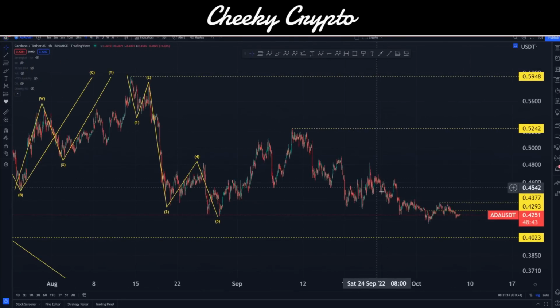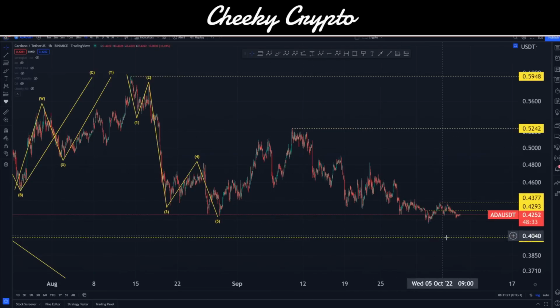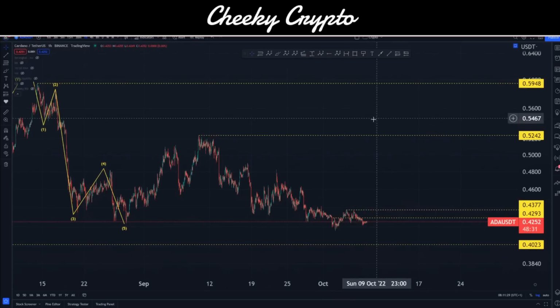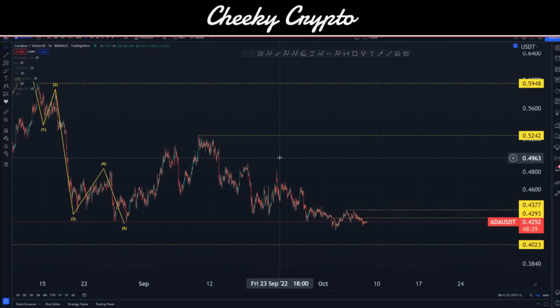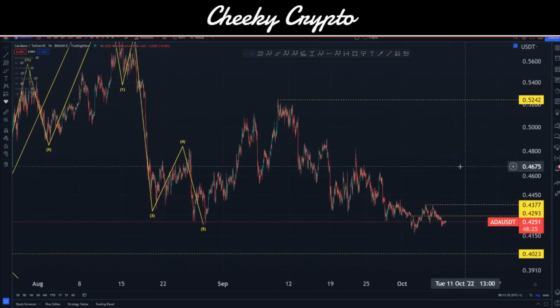Now, a lot of time has passed since we've spoken about this. And you can see here that we had this 3-wave structured move up. We have our 3-wave structured move coming down. It's not finished. So this might actually be an expanding flat correction that actually has to come up higher before we can come on down again in the next 5 waves. So let's talk about where we are right now.